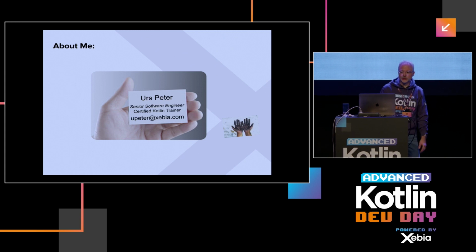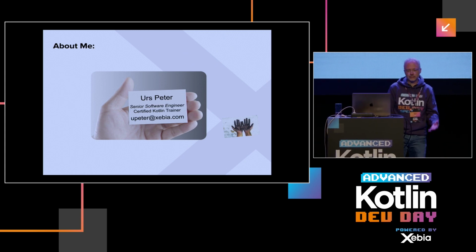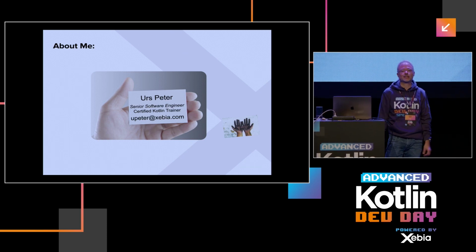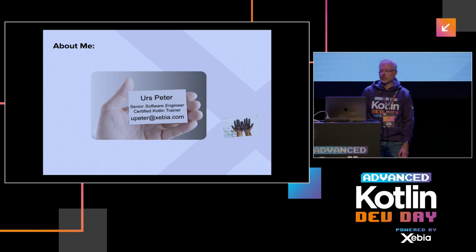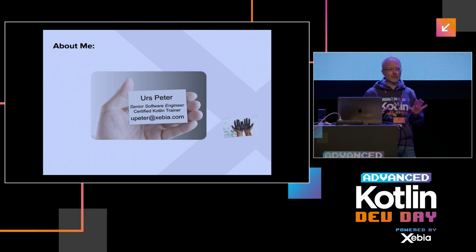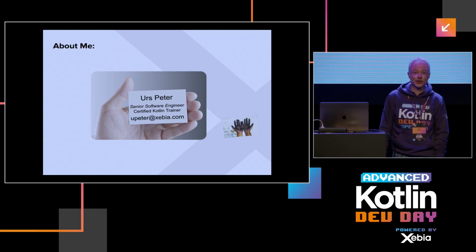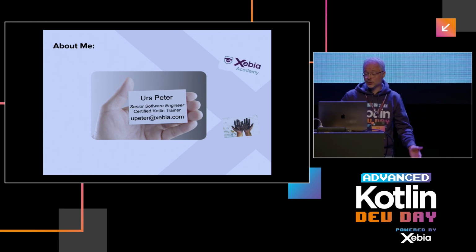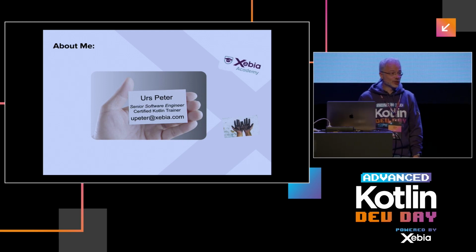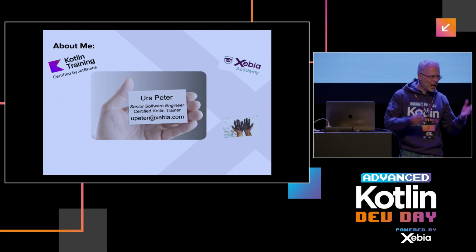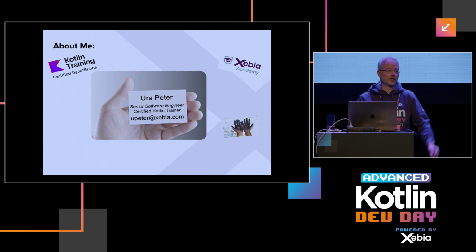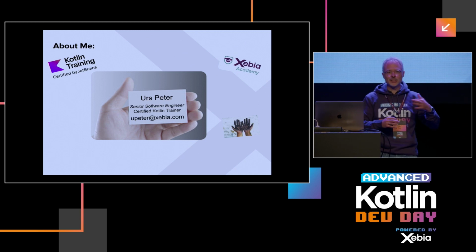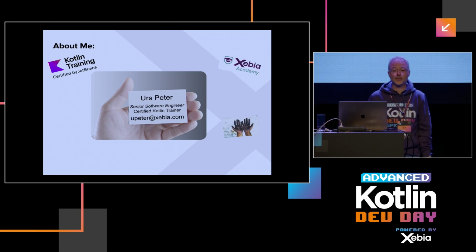What's maybe also interesting to hear is that I call myself senior software engineer, with all my gray hair and 20 years in the industry, as it's called. I dare to use this name. In my daily job, I try as much as possible to keep my hands in the dirt, because this is where the real thing is happening. I also train at Xebia Academy, where I give a variety of courses, mainly about Kotlin, of course, where I help developers in all stages of their Kotlin journey, from beginner, intermediate to advanced. So I see quite a lot of environments. I see how Kotlin is used, which is very interesting.